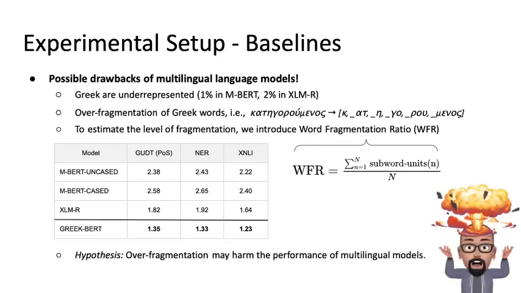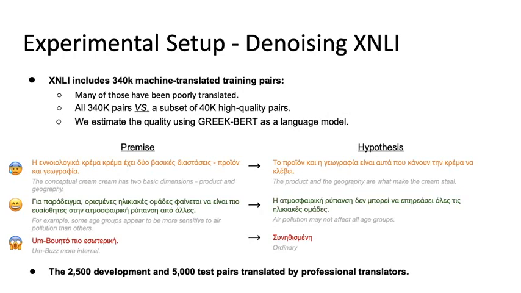As we already noted, the Greek language is underrepresented across all multilingual models. Given this issue, Greek words are often overfragmented. For example, the word kategorúmenos splits into 6 subwords. In order to estimate the level of fragmentation between all models, we will introduce the word fragmentation ratio, which is the average number of subwords per full word across documents. We observe that GreekBERT has the lowest word fragmentation ratio across all datasets, with XLM-R being the second lowest with a large difference from both BERT models. We expect severe fragmentation will harm the performance of multilingual models, contrary to GreekBERT.